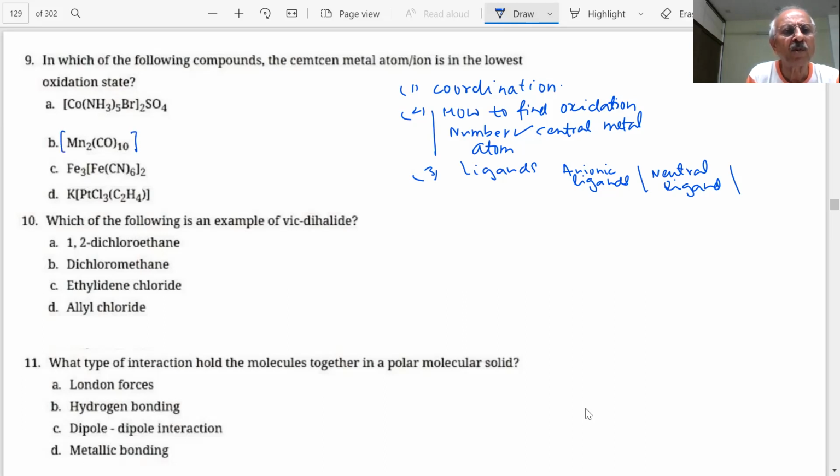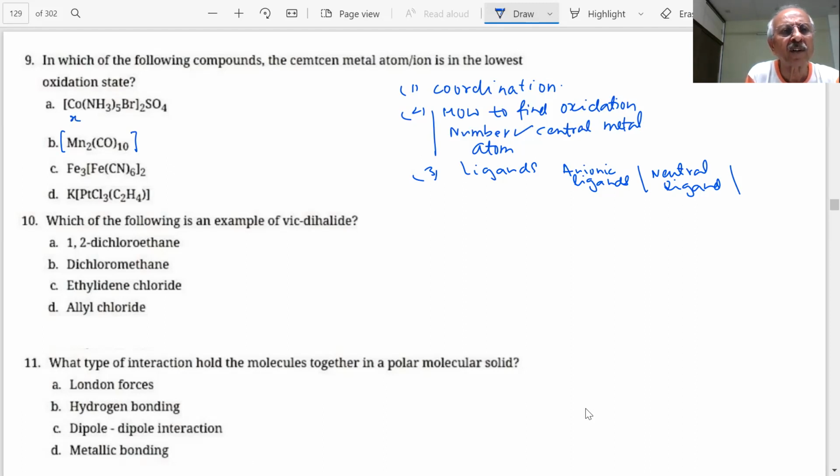So we have to be able to find the oxidation number of each element in order to get this information. I can give an answer, but I always say that we want to do some practice so that we can find what will be the oxidation number of cobalt here. How will you find the oxidation number of cobalt?